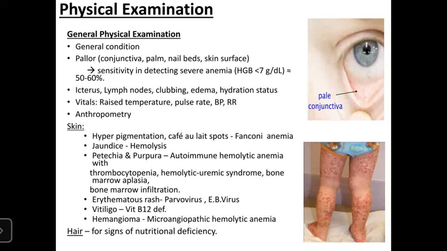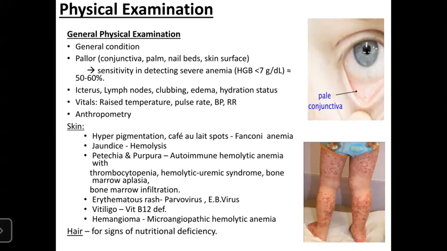Also bone marrow aplasia or infiltration, rash in case of parvovirus or Epstein-Barr virus, vitiligo in case of vitamin B12 deficiency, and hemangioma, which can lead to microangiopathic hemolytic anemia.